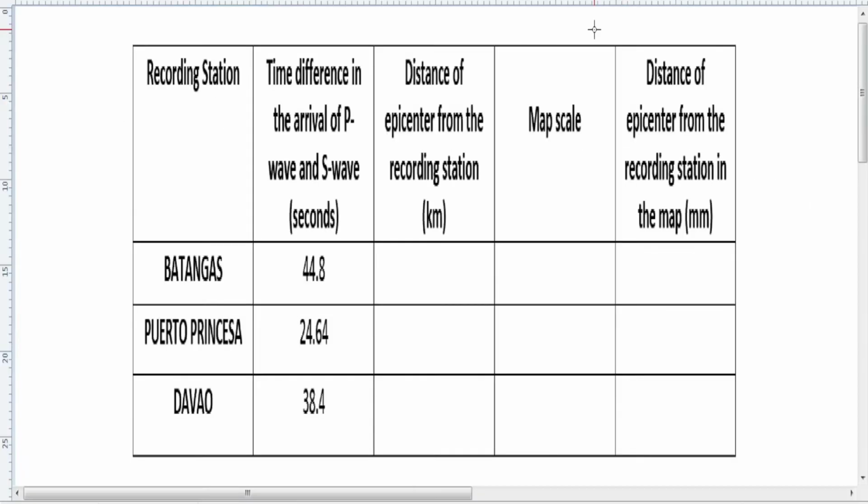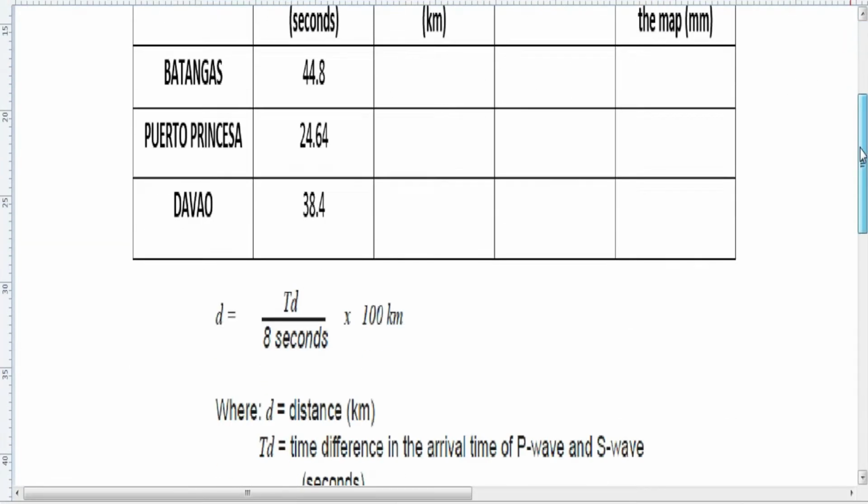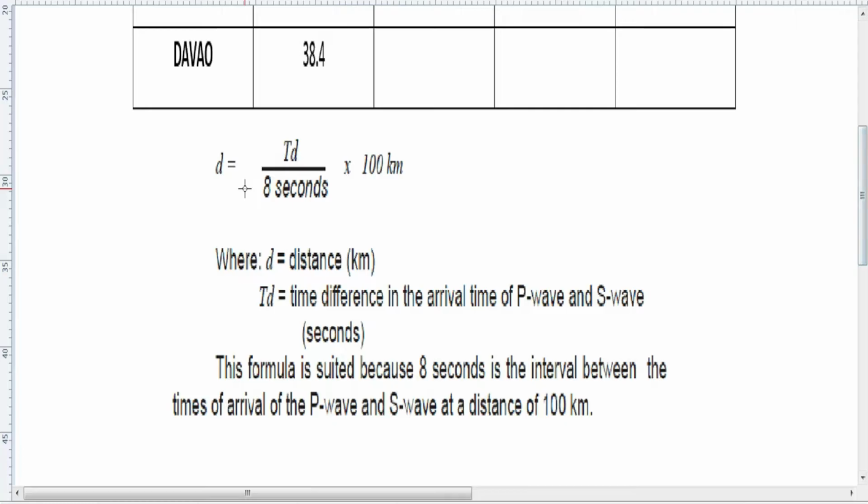In order to fill out the data in the third column, we need a formula. So the formula for calculating the distance of the epicenter from the recording station is here. D is equal to TD divided by 8 seconds times 100 kilometers, where D is the distance in kilometers from the epicenter.